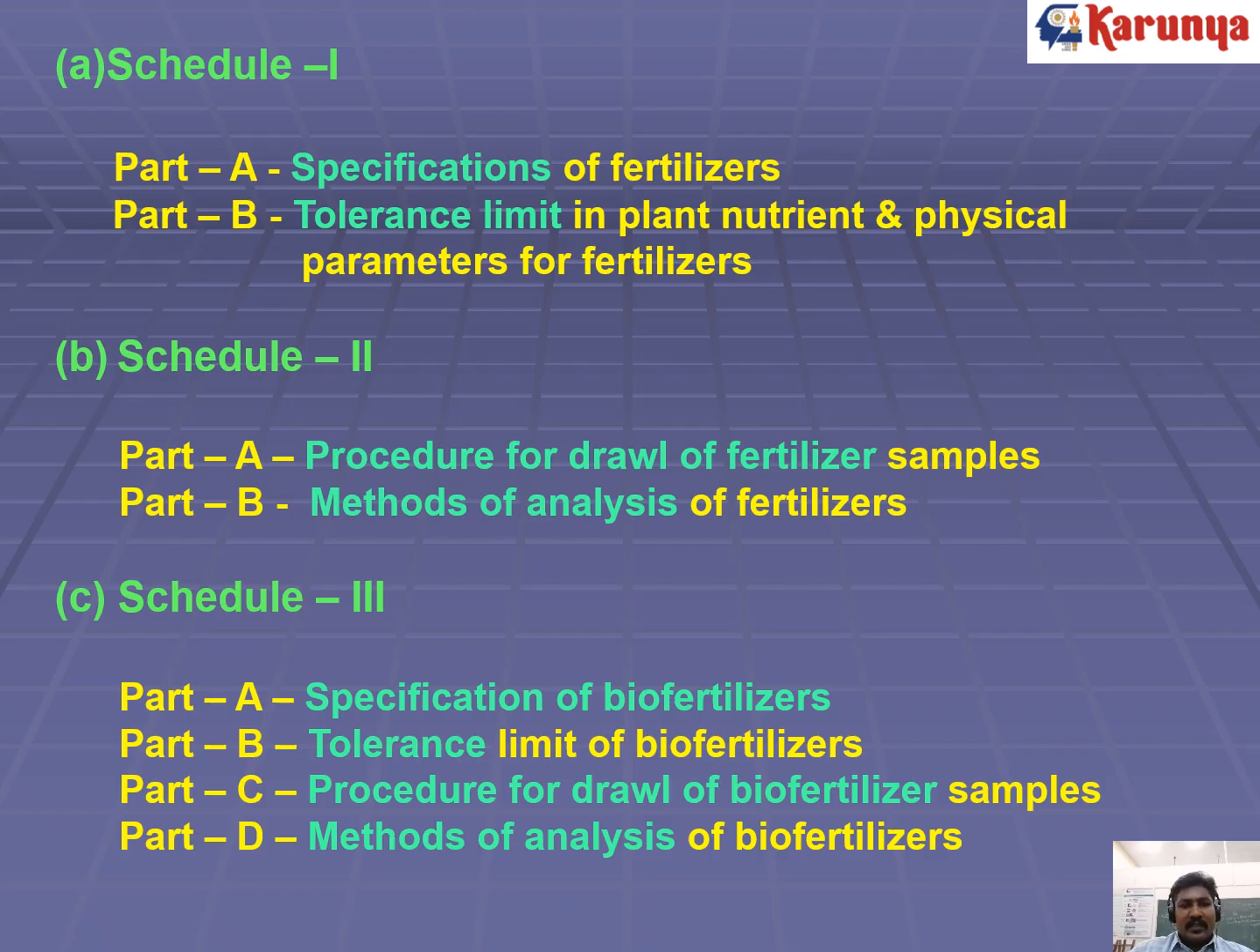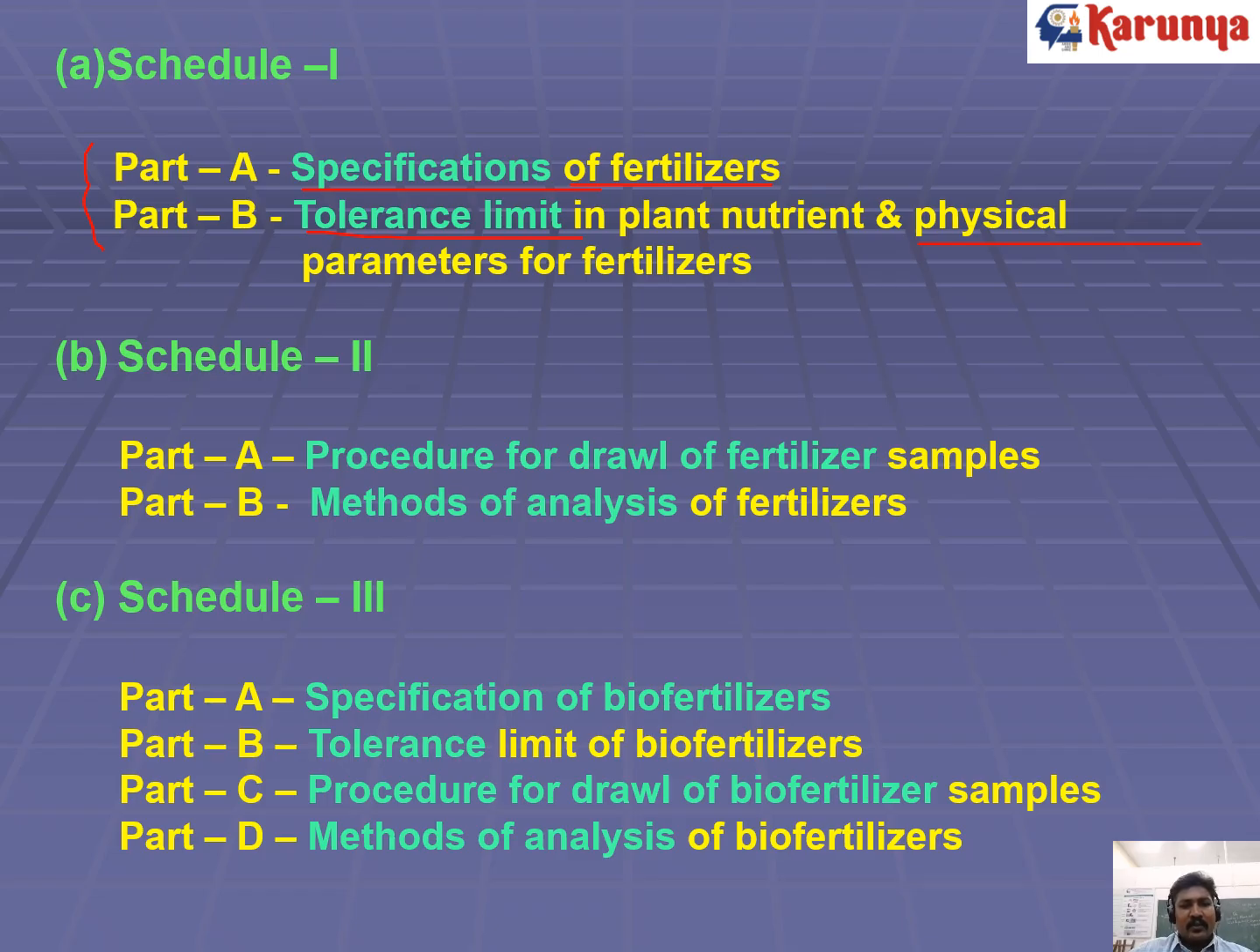And there are 4 schedules in the Fertilizer Control Order: Schedule 1, 2, 3, and 4. In Schedule 1, there are 2 parts, part A and part B. The first part is the specification of fertilizer, and the second part is the tolerance limit. Specification is about the fertilizer, type of fertilizer, everything. The second part, tolerance limit, covers what the nutrient content is while packing and what the physical parameters of the fertilizer are. Those details are present in an elaborate manner.